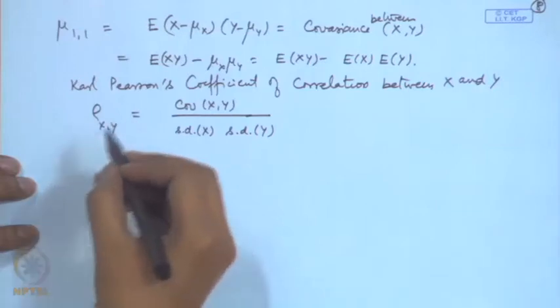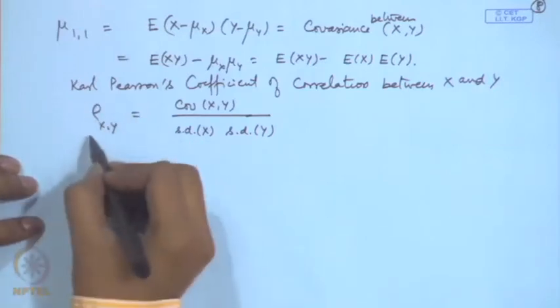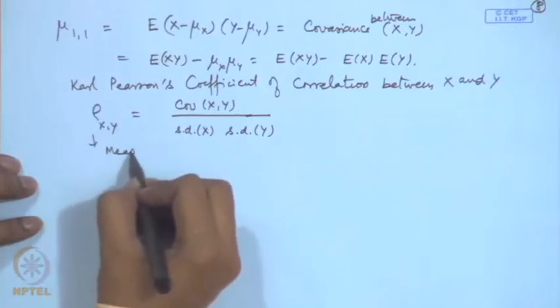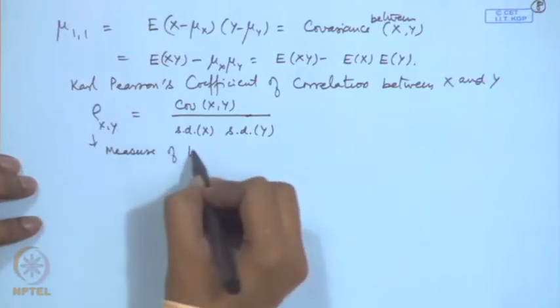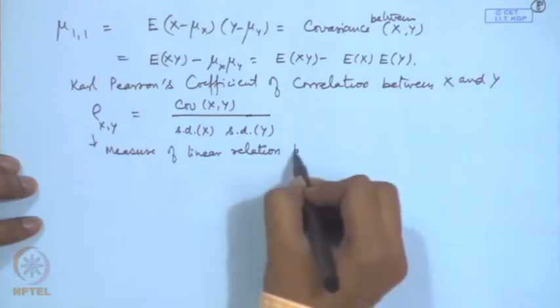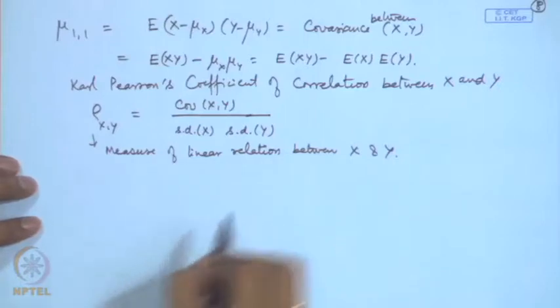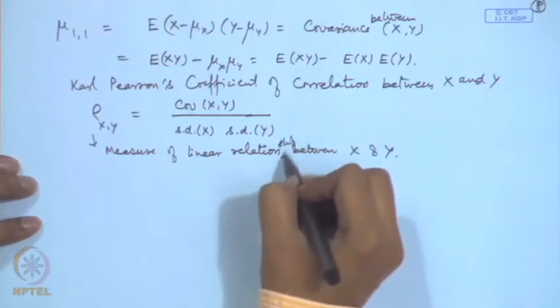Now, this correlation coefficient is actually a measure of linear relation between x and y, linear relationship.